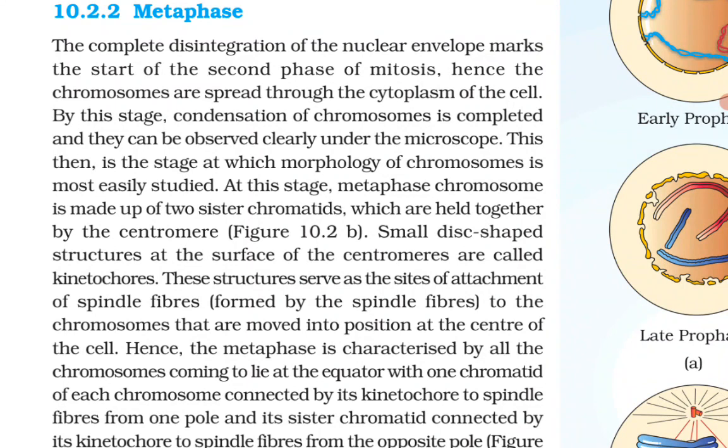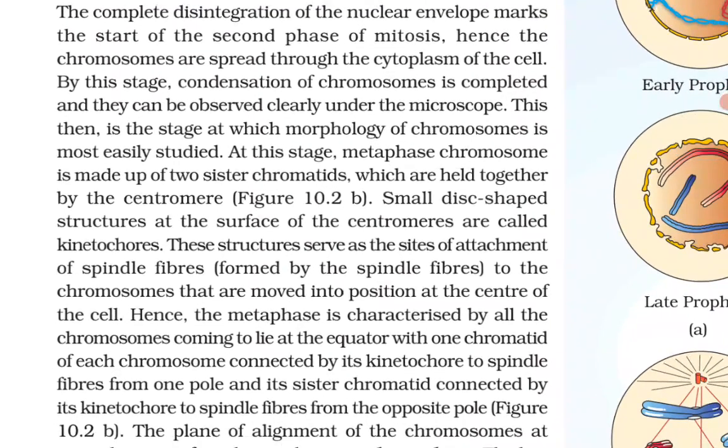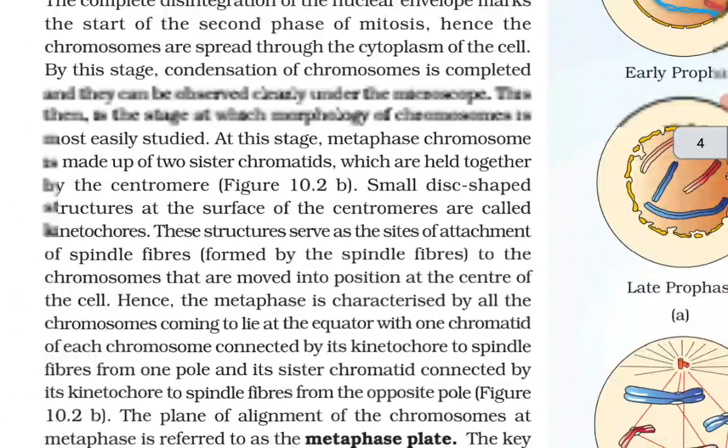At this stage, a metaphase chromosome is made up of 2 sister chromatids which are held together by the centromere. Small disc-shaped structures at the surface of the centromeres are called kinetochores. These structures serve as the sites of attachment of the spindle fibers to the chromosomes that are moved into position at the center of the cell.